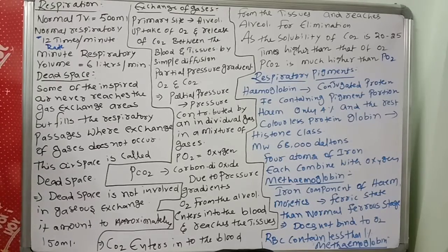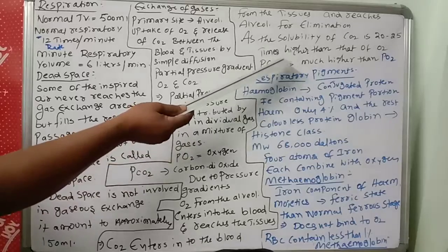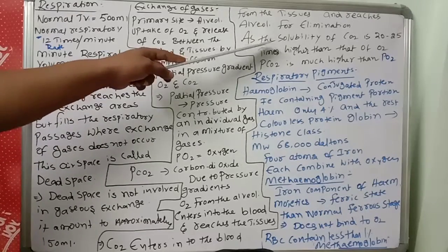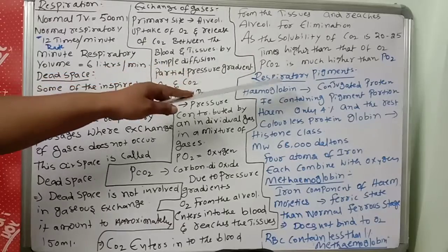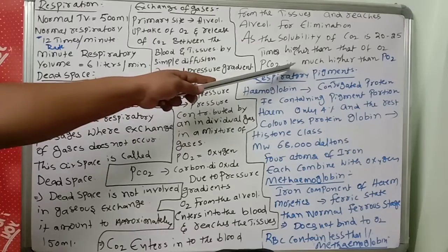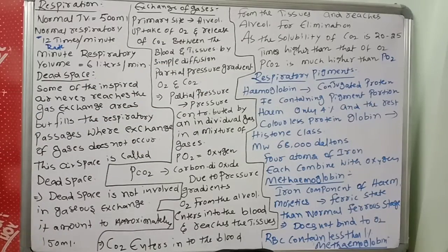The partial pressure of carbon dioxide is also much higher than that of O2. That's why carbon dioxide is easily transferred through the blood.